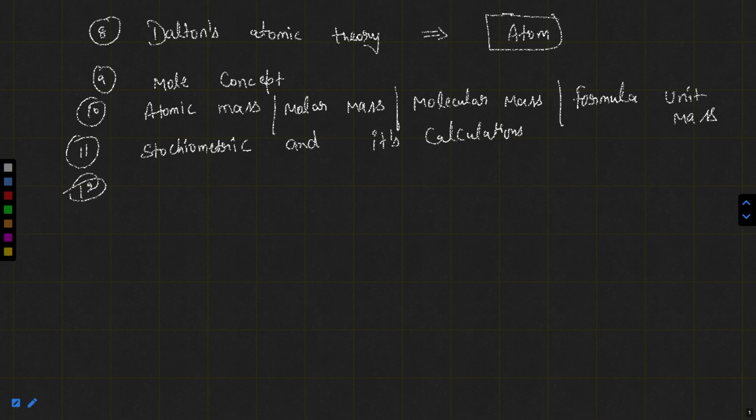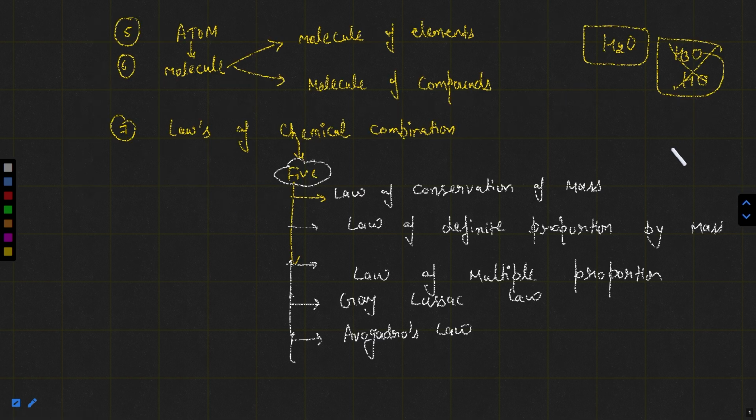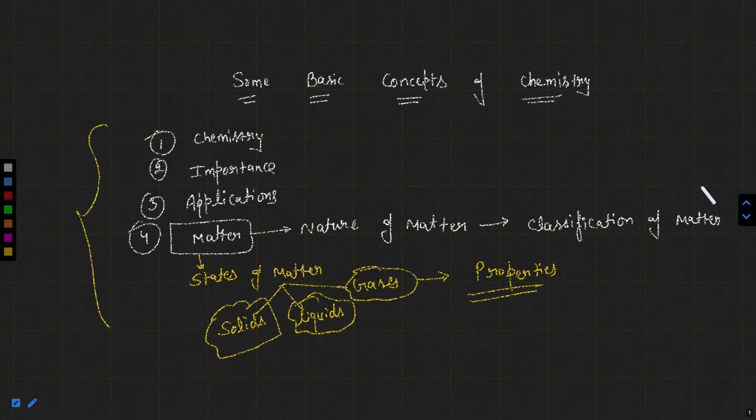And the last one we will be discussing is limiting reagent. What is limiting reagent? And the questions based on that. So these are the topics that we are going to discuss in this particular chapter, some basic concepts of chemistry. Around 12 to 13 topics are there.